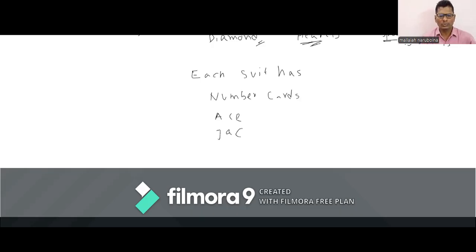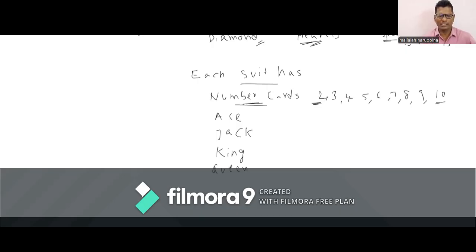Each suit, that means it may be diamond, heart, spade, or club. Number cards are numbered from 2 to 10: 2, 3, 4, 5, 6, 7, 8, 9, 10. These number cards are 9 in total.